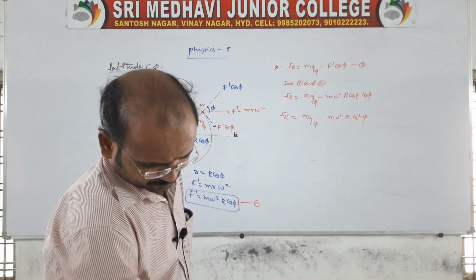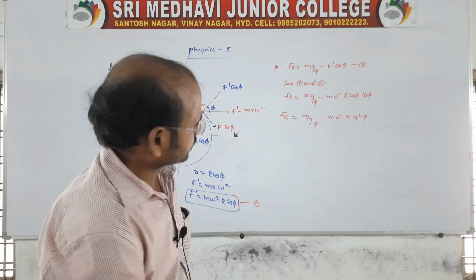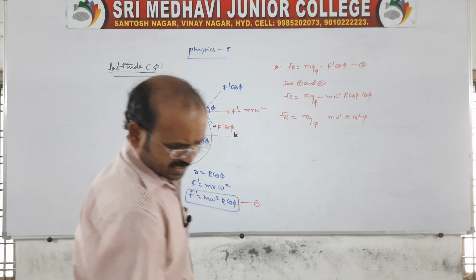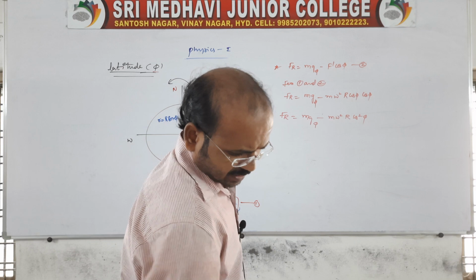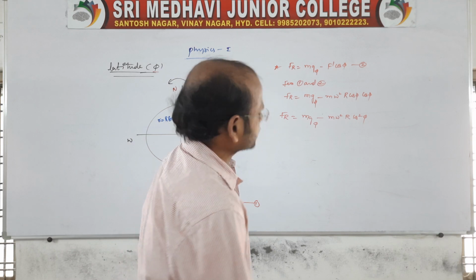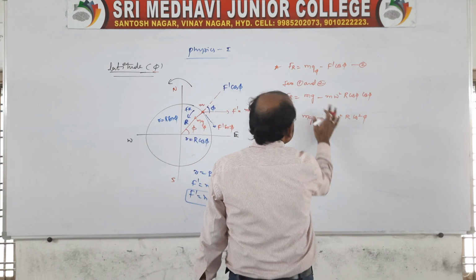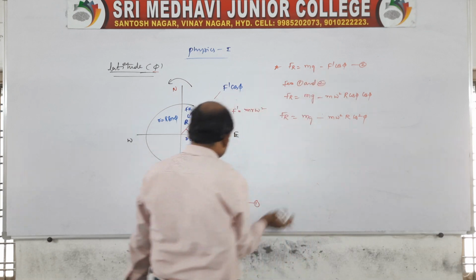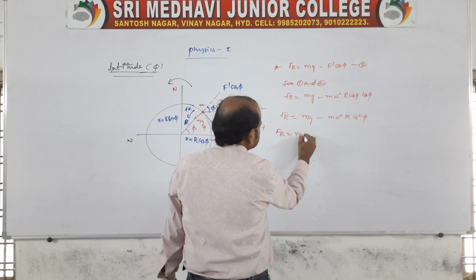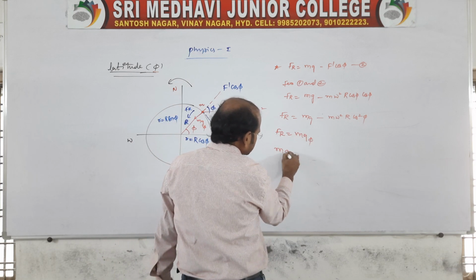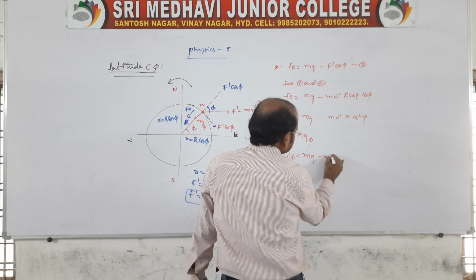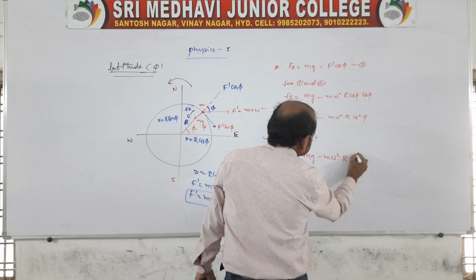Is it okay now? Clear? There will be a weight acting towards the earth center. And here now we need to find the final expression by using this. This is only g. Now the resultant Fr is equal to mg phi. Now you substitute, because we need to get mg phi. Then mg minus m omega square R cos square phi.